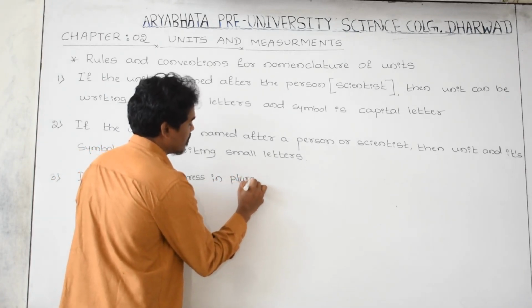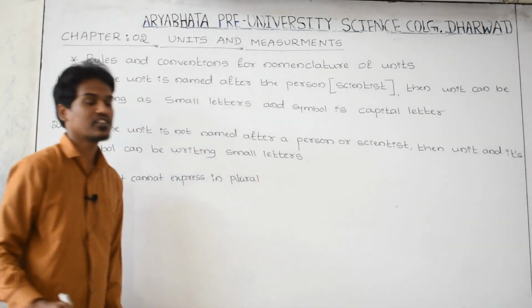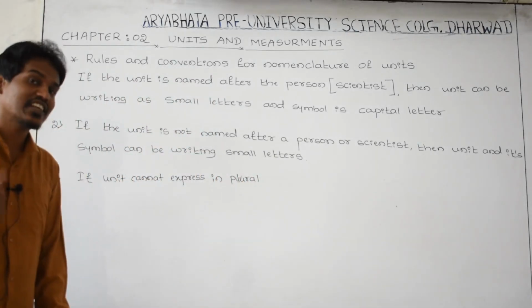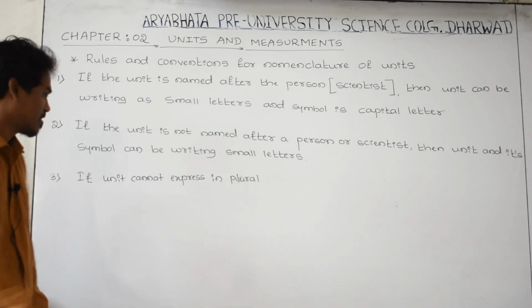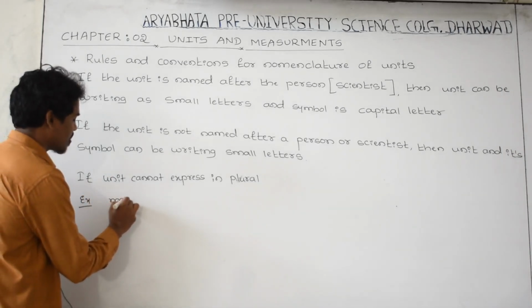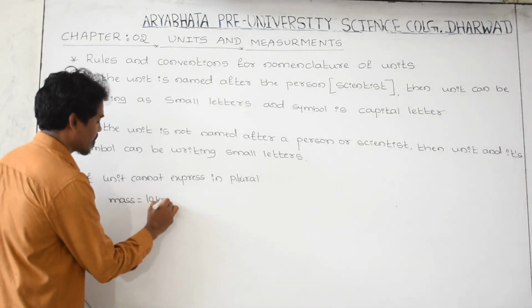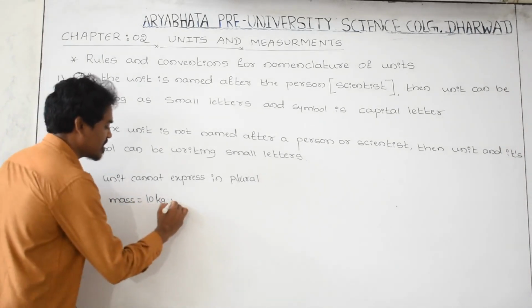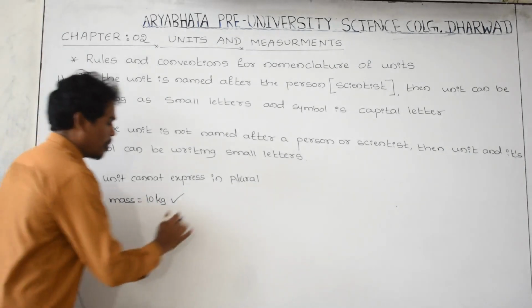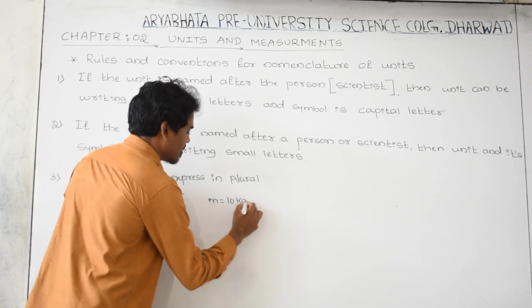For example, what is the SI unit of mass? That is kg. You can write it as kg but not kgs. For example, mass is equal to 10 kg, yes, it is right, but mass is equal to 10 kgs is wrong.